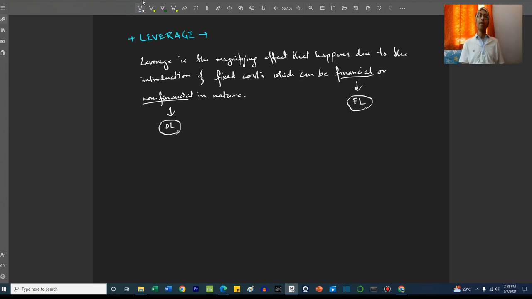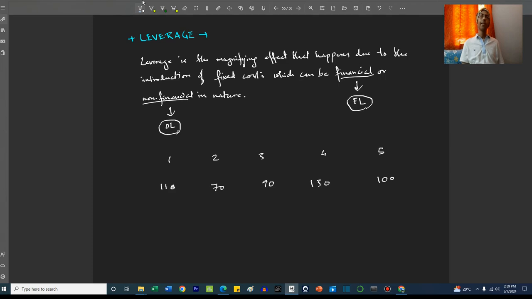Let's take an example, friends. Let's say a company has the following revenues in the 5 years without any additional leverage. Let's say it is 110 crore, 70 crore, 90 crore, 130 crore and 100 crore.